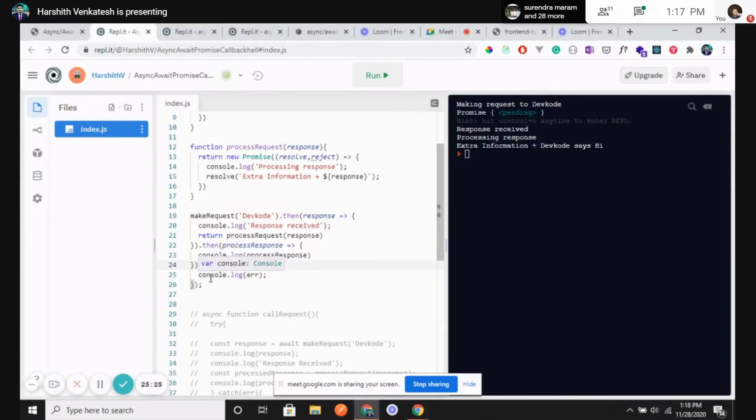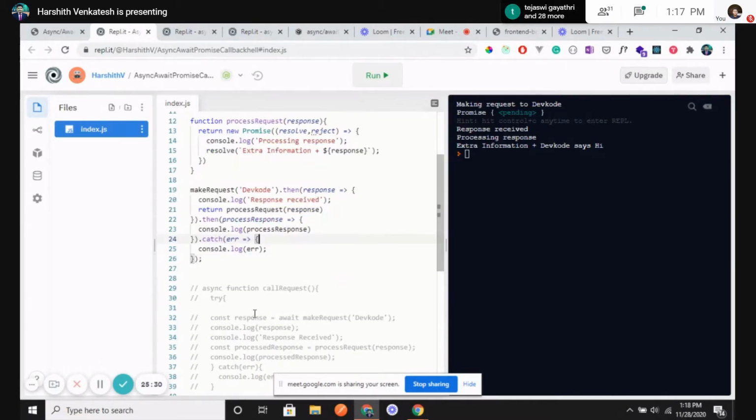Why is it difficult for us to understand this? And because of which we are going for async await. There are many scenarios where a promise would be better than async await, and it would be vice versa. That we need to understand. So I'm creating a scenario to explain that, in this case, async await is better than promise. Okay, so far, any question? Any doubt? Okay, cool. Now you understand what is happening in promise.